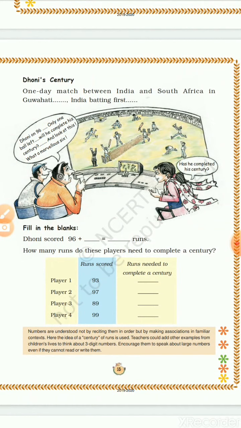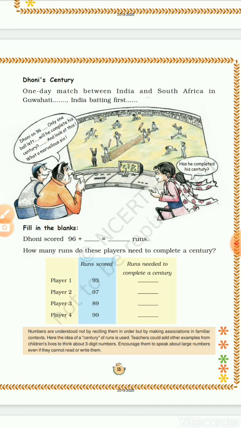There was a one day match between India and South Africa in Guwahati. India is batting first. It is the last ball, and Dhoni is in the crease. The commentators were saying that Dhoni will complete his century or not, because he has scored 96. Finally he played and he scored a marvelous 6. Then they've given you some players and their scores and asked you to find out how many runs they need to complete a century.